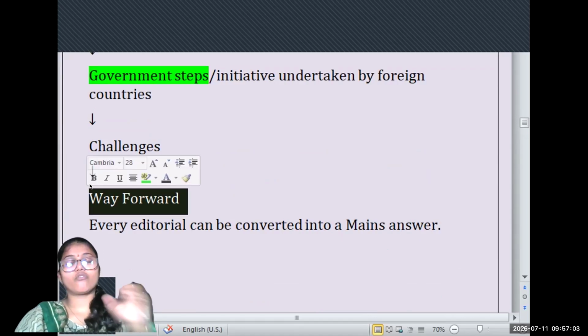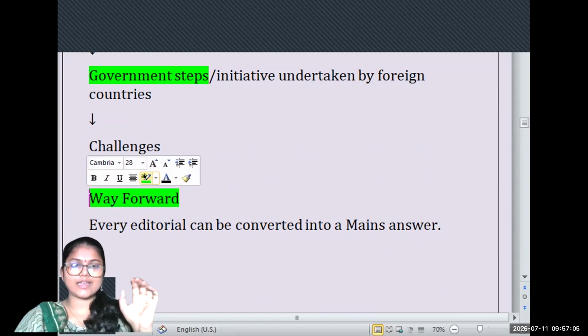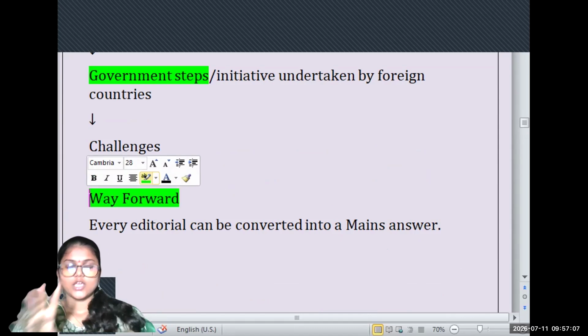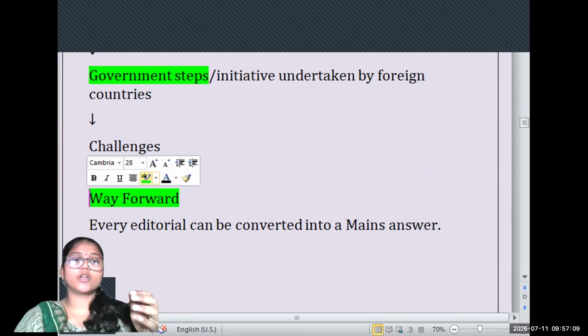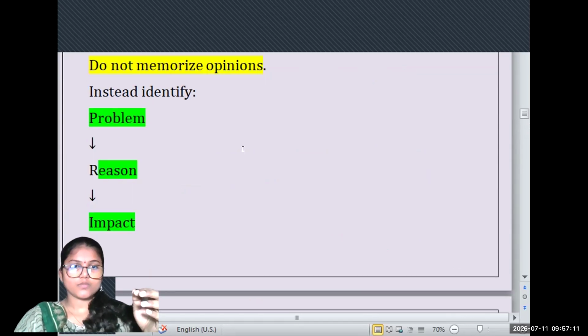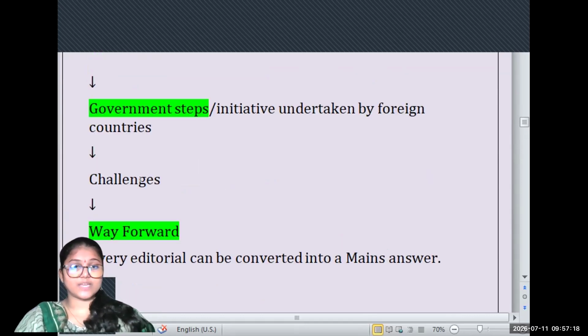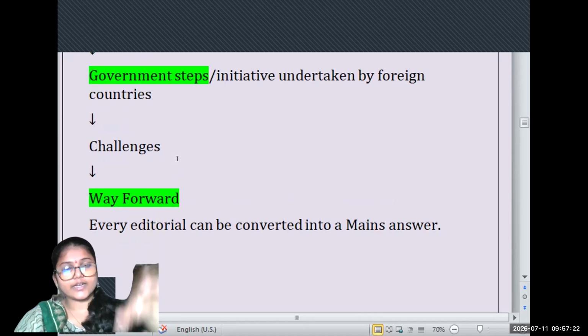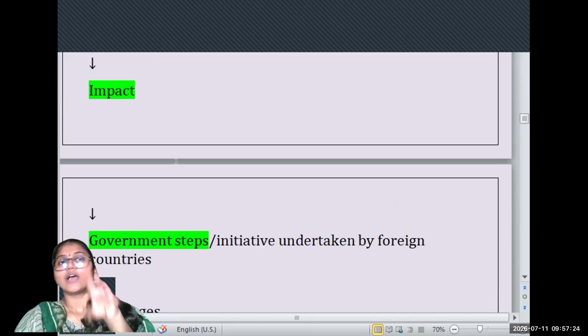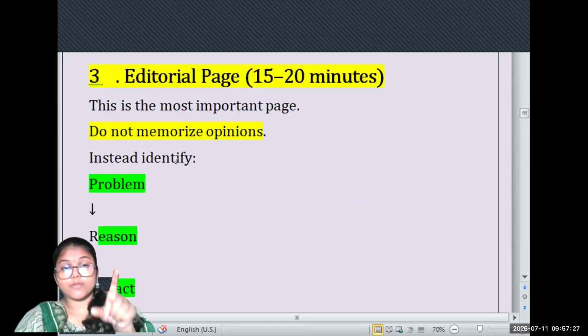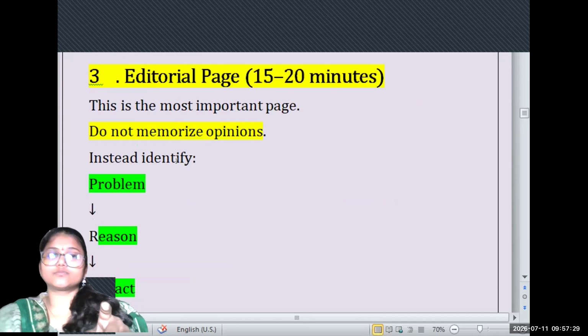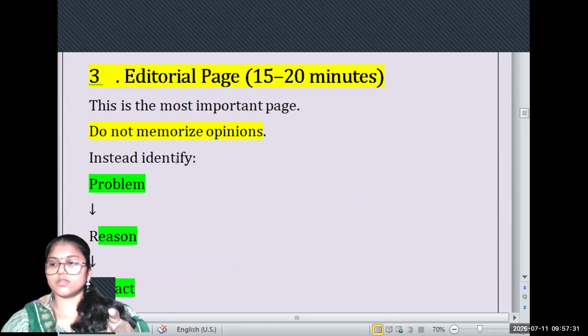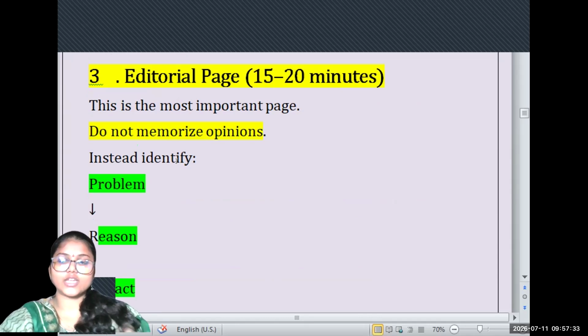The way forward is like the cherry on top of your answer. When you write an answer, if you're able to address all these subparts: problems, reasons, impacts, government steps, challenges, way forward, gathering this content from the editorial, you're not reading each and every point.